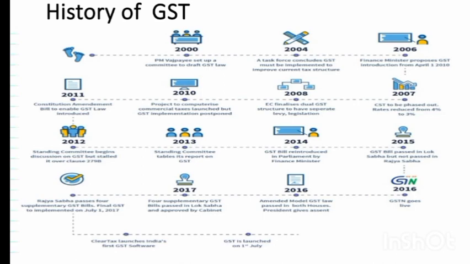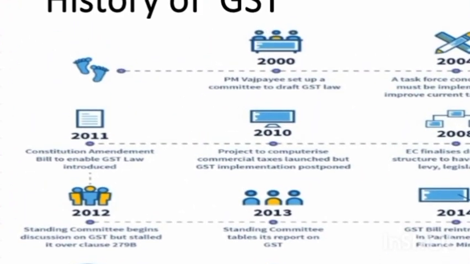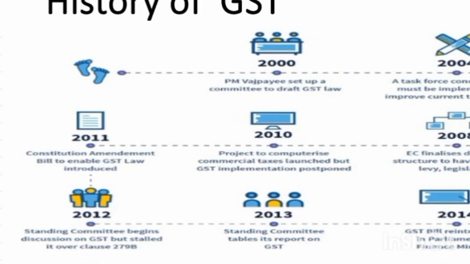Now we will see the history of GST. In the year 2000, Prime Minister Vajpayee set up a committee to draft GST law. That committee was headed by Asim Das Gupta, who worked as former finance minister of West Bengal.